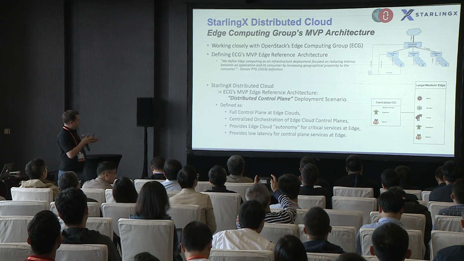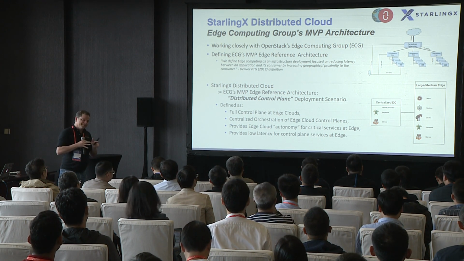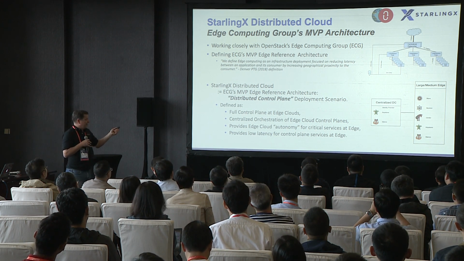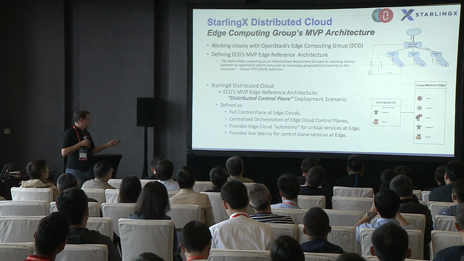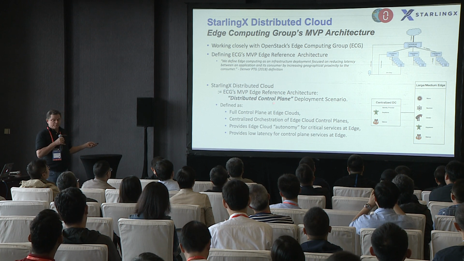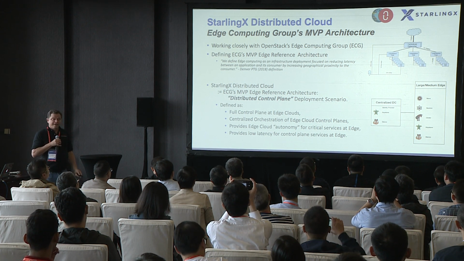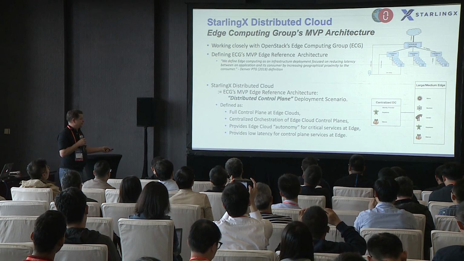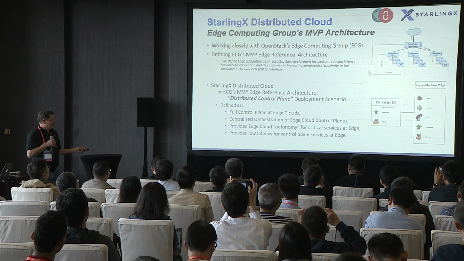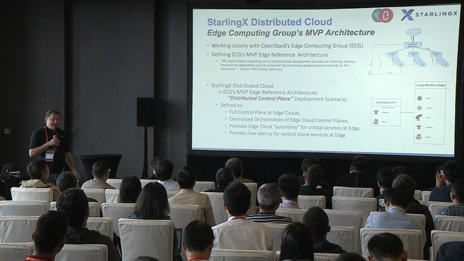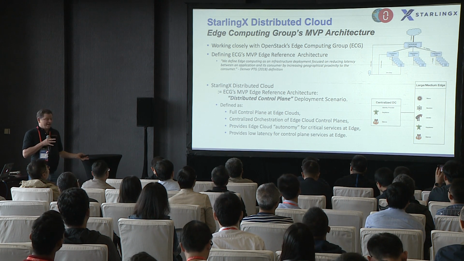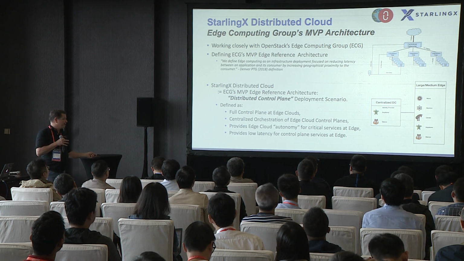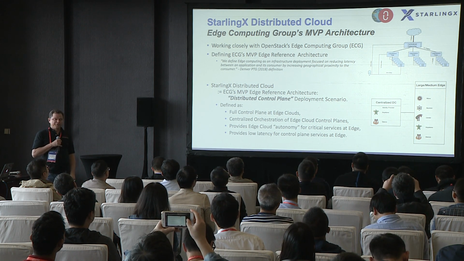There's a centralized control plane variant, and there's a distributed control plane variant. And StarlingX actually represents an implementation of the Edge Computing Group's distributed control plane deployment scenario within its reference architecture, and that distributed control plane is basically defined as edge clouds having a full control plane at the edge, and really that's driven by the main requirement of having edge cloud autonomy when isolated from the central stack.